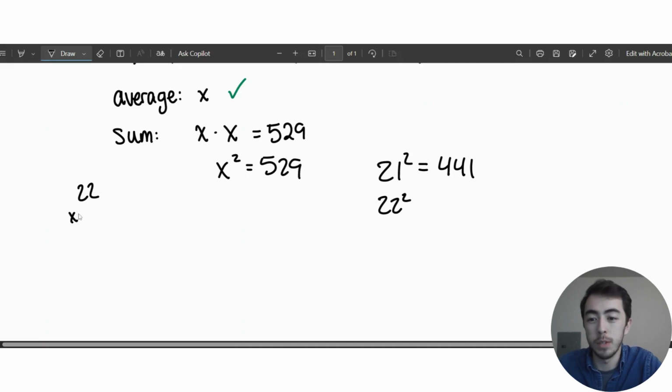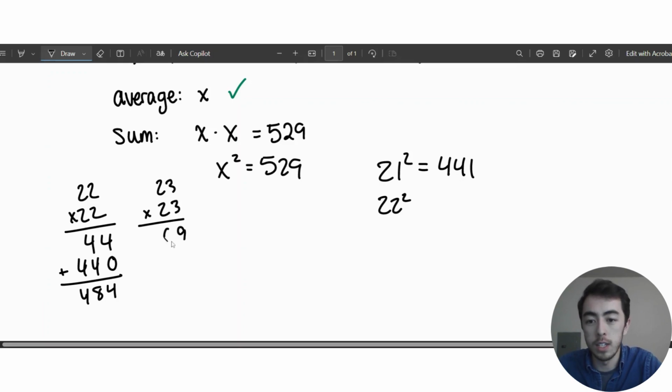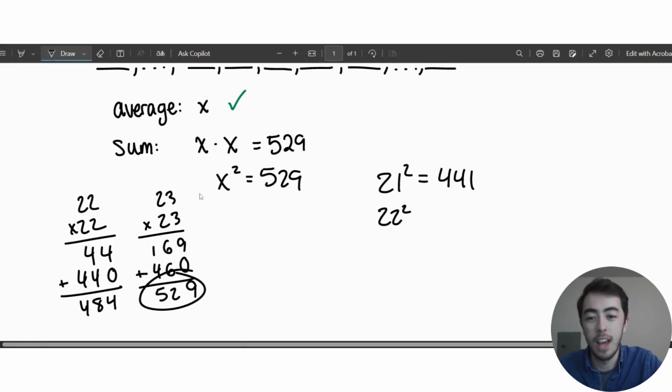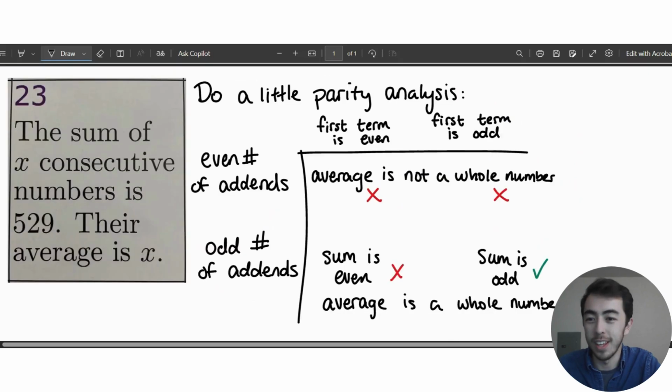I'll do some long multiplication over here, multiply the 2's, multiply the other 2's, multiply all these 2's, and I get 484. Okay, it's a bit too small. So if I try 23 times 23, I'll get a 9 and a 6, a placeholder 0, and then a 6 and a 4. Adding this up, 9, 12, carry the 1. Hey, there it is, 529. So I know that this x has to be 23. Sweet. There's the answer to this problem.